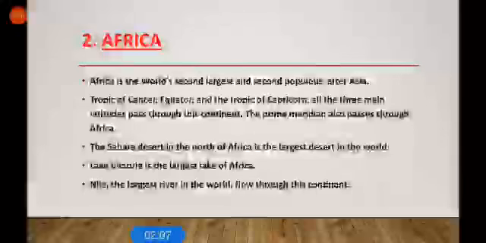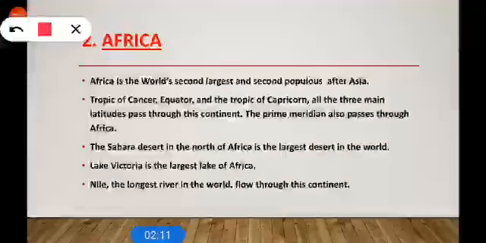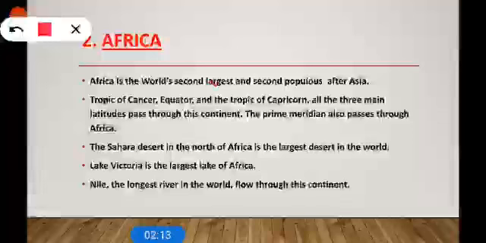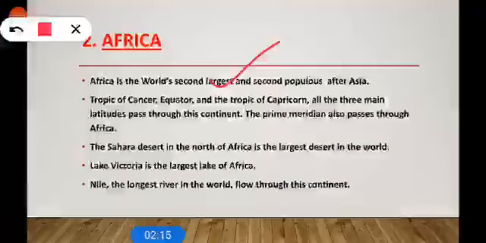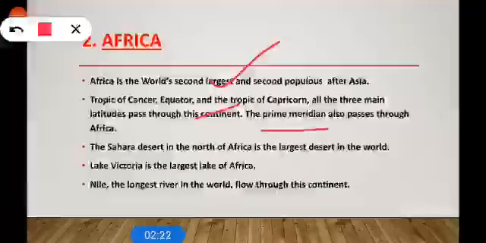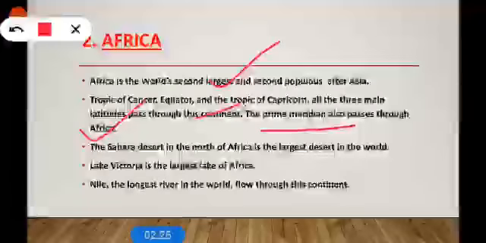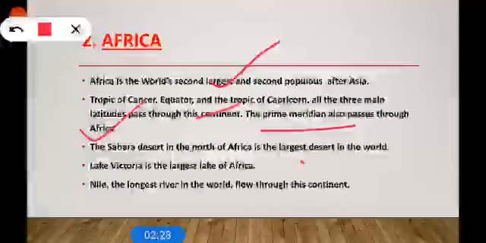Now, Africa. Africa is the world's second largest and second most populous after Asia. Tropic of Cancer, Equator, the Tropic of Capricorn, all the 3 main latitudes pass through this continent. The prime meridian also passes through Africa. The Sahara Desert in the north of Africa is the largest desert in the world.